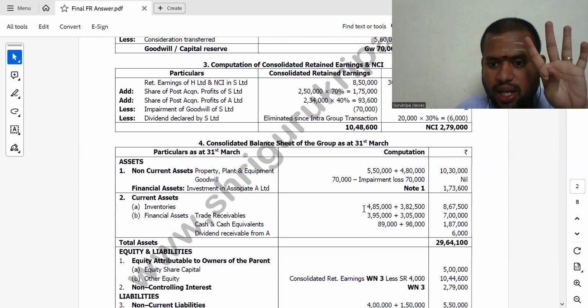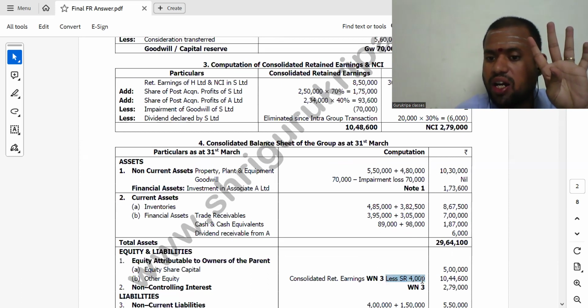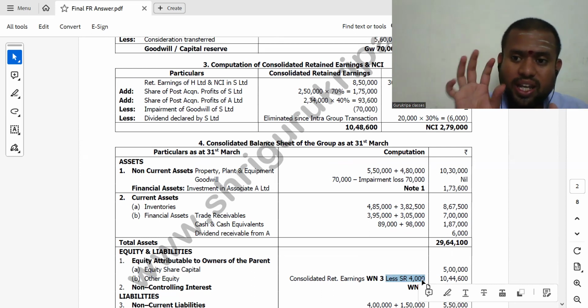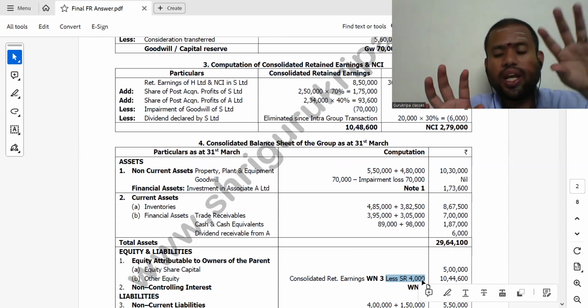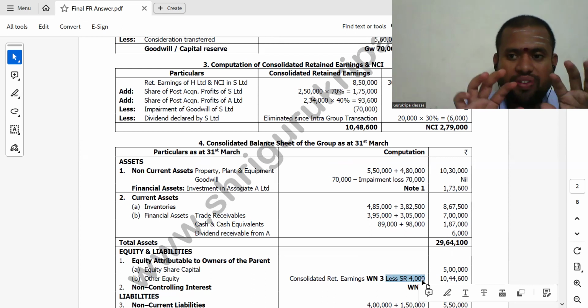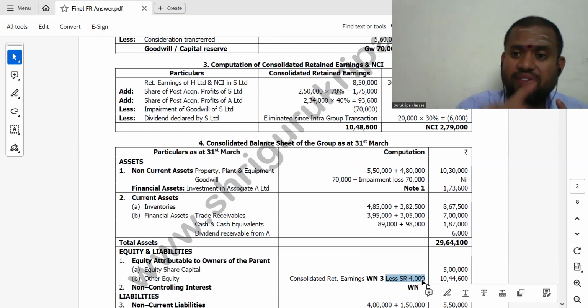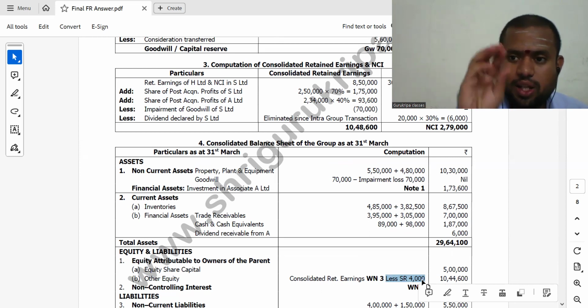So in the consolidated profit and loss account, I am deducting the stock reserve of 4,000. H Limited sold goods to the associate. So the associate's inventory will have profit, and the holding company's profit and loss account will have profit. Both I am reducing. Clear? Like that, the trade receivable of the associate is there. That is also an asset.